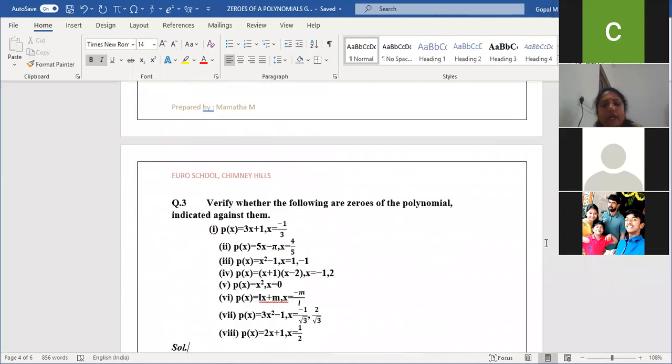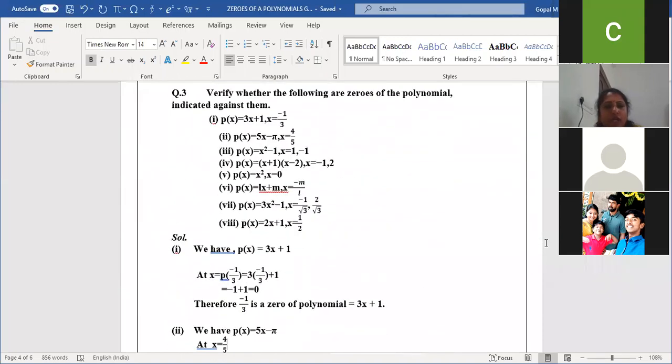Next, come to the third question. Verify whether the following are zeros of the polynomial indicated against them. Here they gave the x value. We need to find out whether the given x value is a zero of this particular polynomial. Once you apply the value, check whether we are getting the polynomial 0 or not.